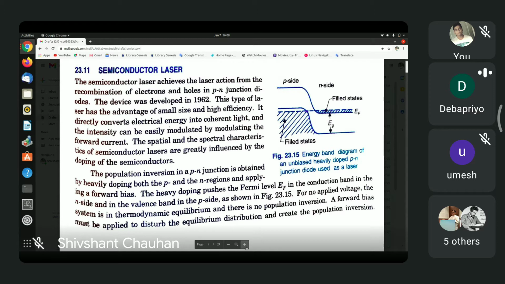Now, remember that whatever may be the type of laser, the two main facts that must be true of any laser are these. One, there has to be population inversion between an excited state and ground state, or between two states between which a lasing action takes place.